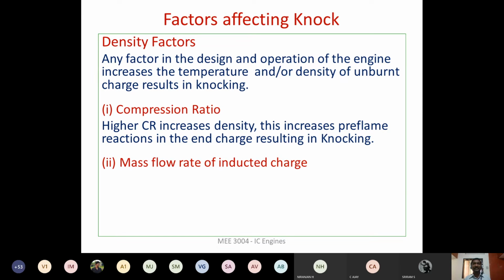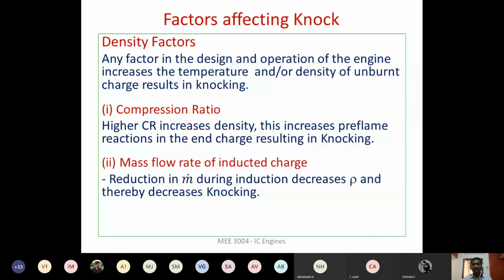So now what will happen to the density? The volume that is available inside the engine cylinder is the same, but you are going to send more charge, air fuel mixture, in. What will happen to the density now? Increases. Yes, density increases. Density is mass by volume. Volume is the same, mass is more. So if density increases, then knocking will occur. So reduction in mass flow rate during induction decreases the density, and thereby it decreases the knocking.